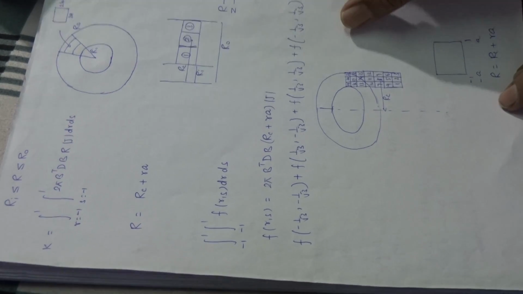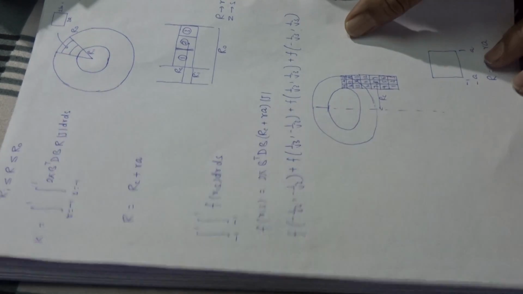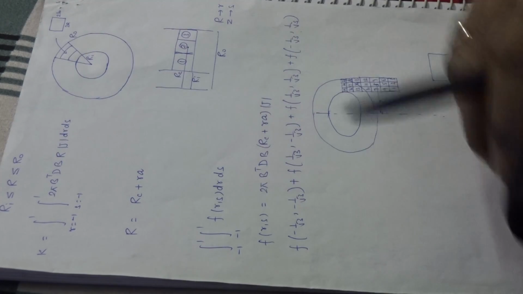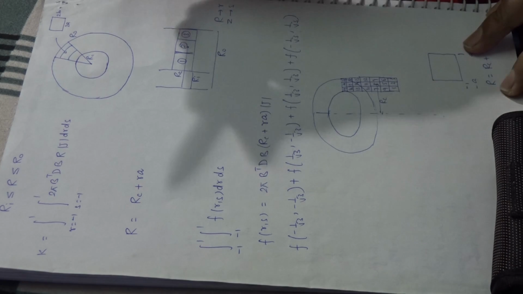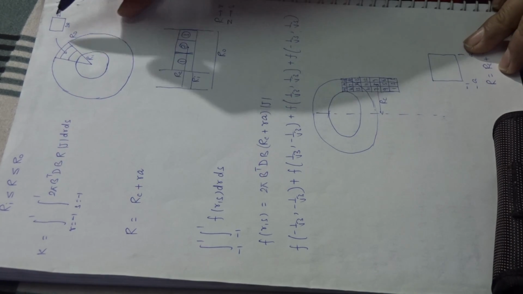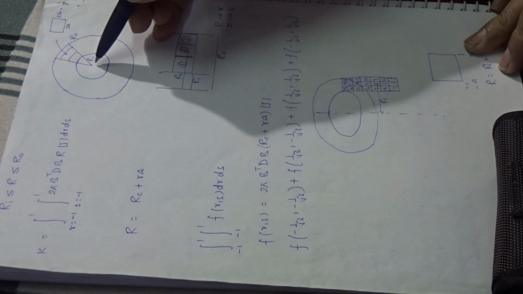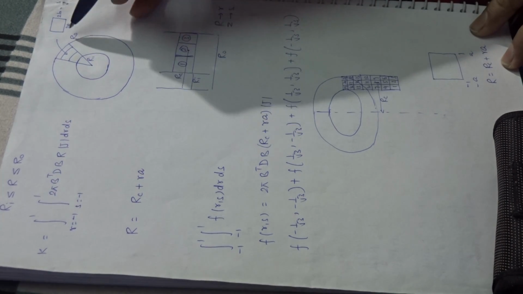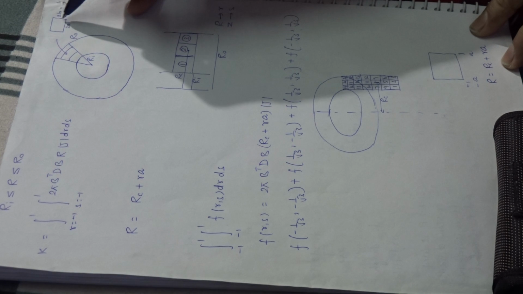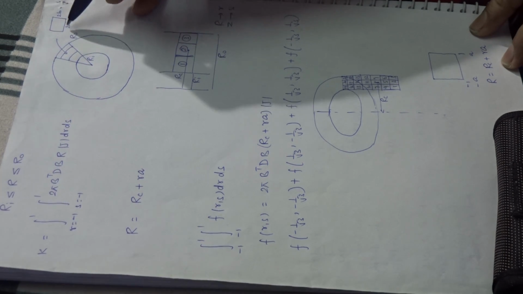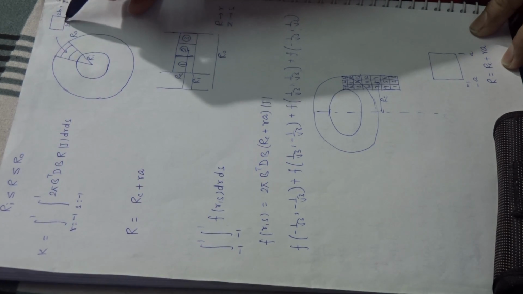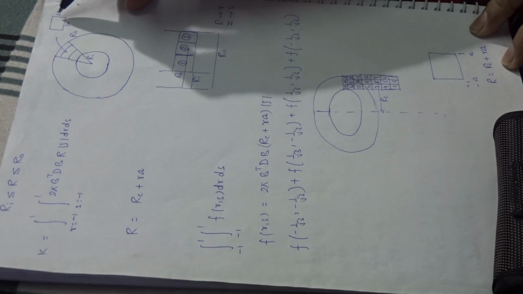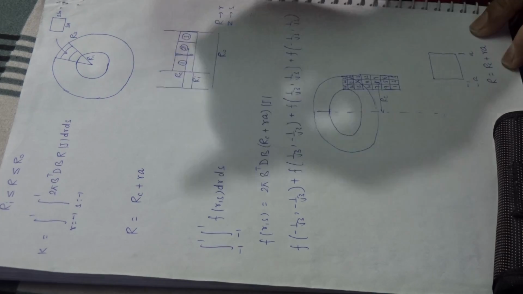Now it can be integrated by the rules of numerical integration. Suppose this is an element in a hollow cylinder, with inner radius Ri and outer radius R naught. 2a and 2b represent the widths, 2a in the radial direction and 2b in the z direction.